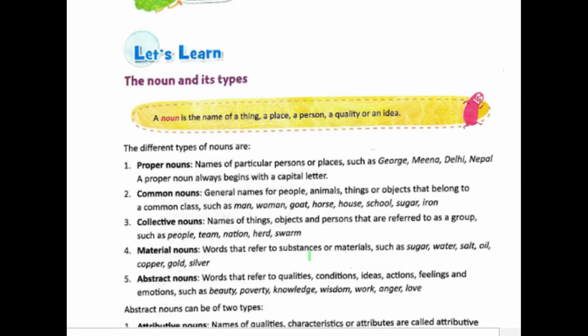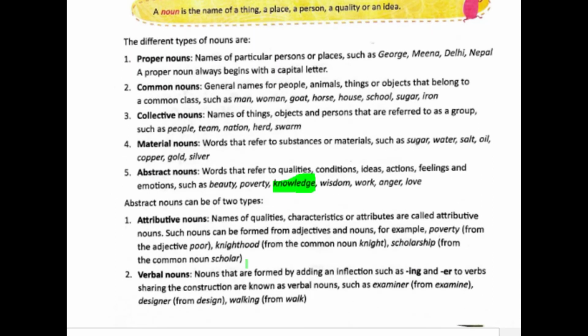Abstract nouns are names associated with qualities or ideas or feelings in particular, things that are not tangible, meaning objects that cannot be touched. For example, the beauty of somebody cannot be touched. It is a state. Or poverty, which is also a state. Or knowledge, which cannot be touched, but can be experienced, something that can be felt.